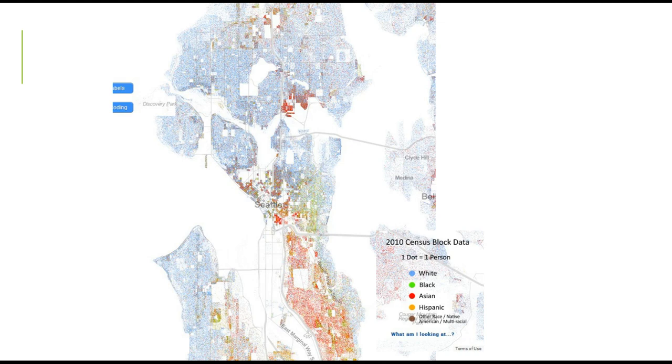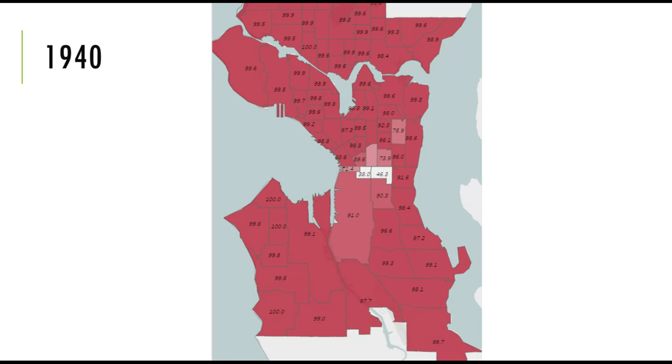Okay, so that's today. So that's what our city looks like. You have these areas that are predominantly white, and you have these other areas that are a lot more diverse. Beacon Hill, red is certainly the strongest color there, but it is also mixed in with a little bit of blue and a little bit of green and a little bit of yellow, showing that there is increased diversity in those areas.